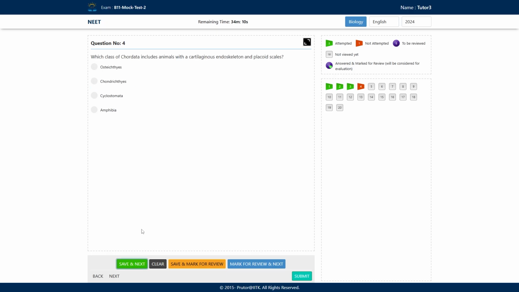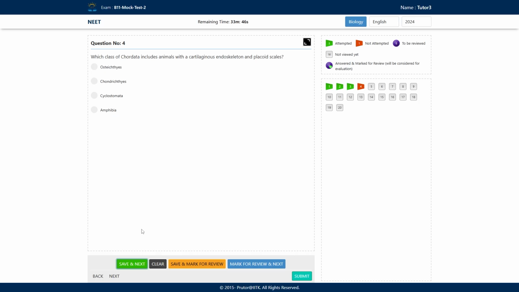Which class of Chordata includes animals with a cartilaginous endoskeleton and placoid scales? Yes, correct, B option, Obelia shows it. But move to this new question. Which class of Chordata includes animals with a cartilaginous endoskeleton and placoid scales?